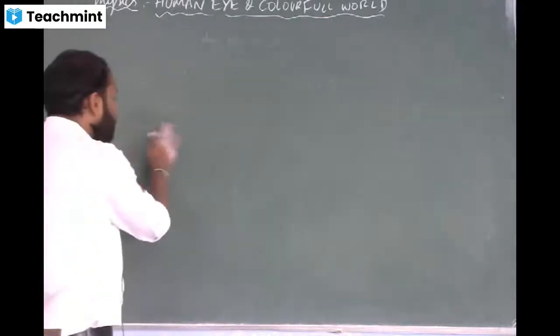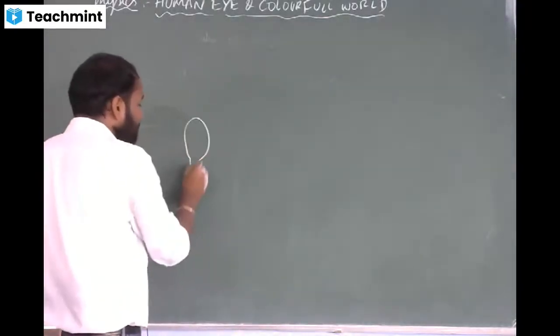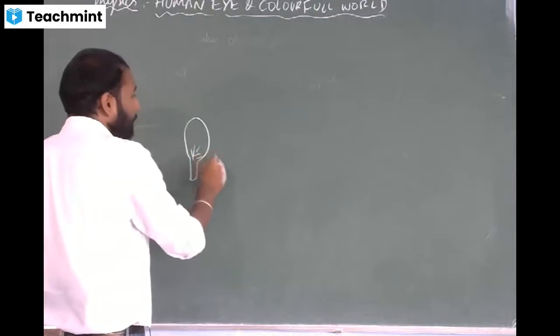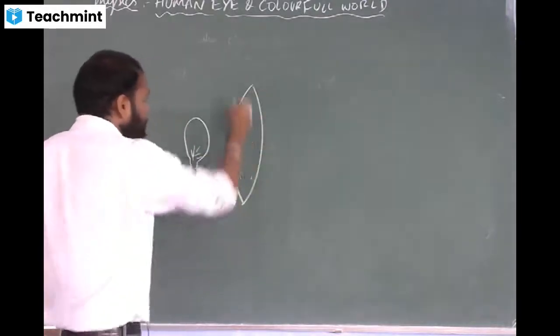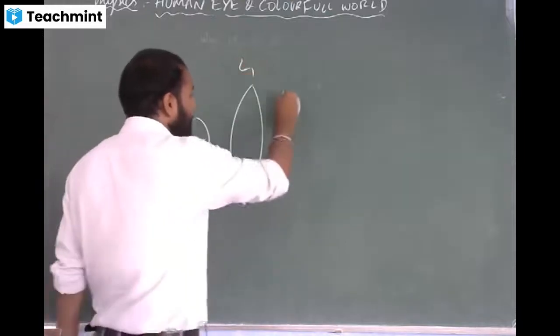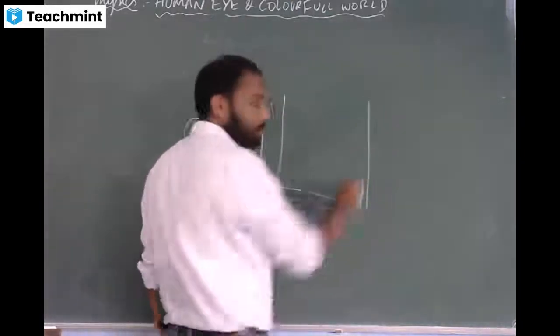First we have to take a source. Source means any kind of bulb. Then after the source, I will place a convex lens L1. Then I will take a glass tank.